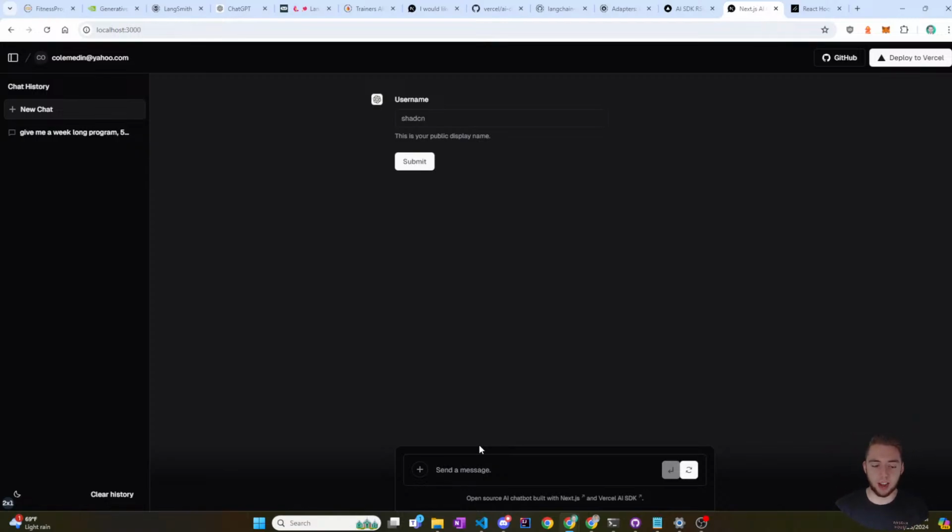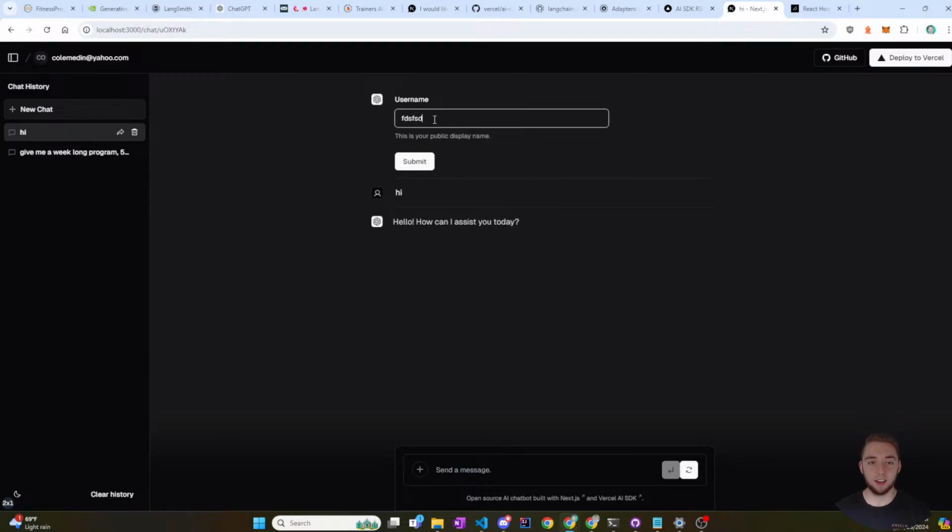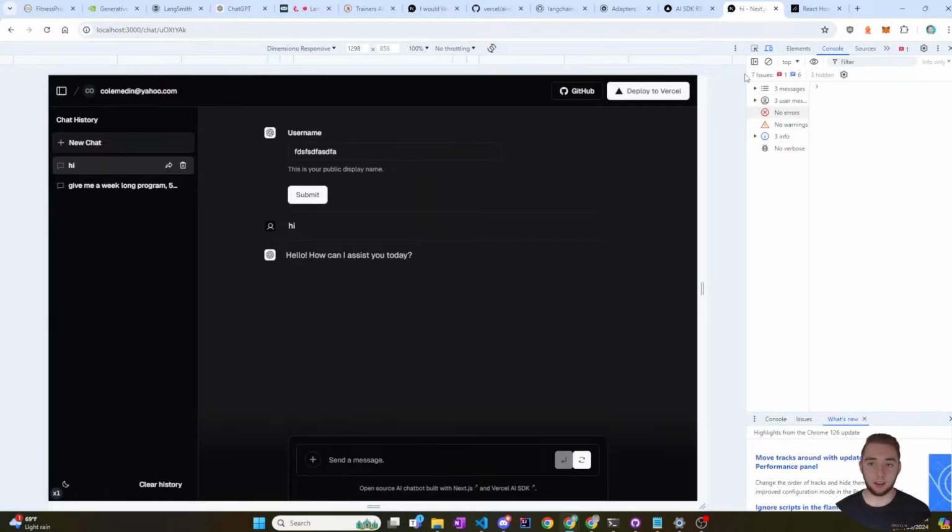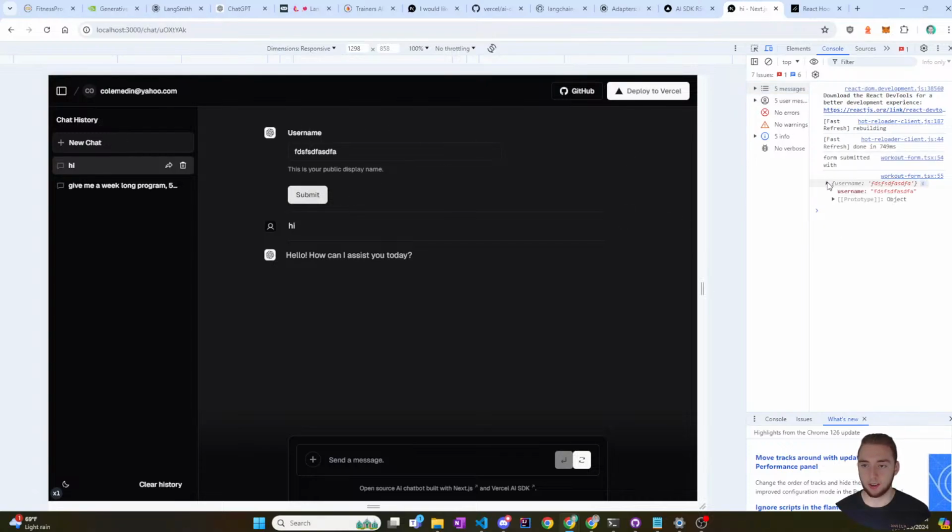So I should tell the user, hey, you can see the form still, but you're not going to be able to do anything with it. So yeah, this is looking good. This is perfect. And then if I type something in here and then click on submit, there you go. The username is that blob of text that I put in.